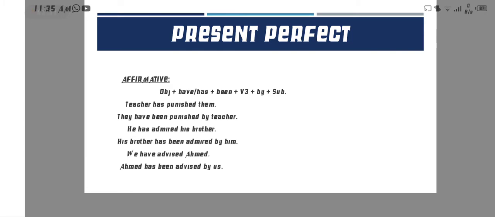Now the next example is: he has admired his brother. Here his brother is the object, he is the subject, admired is the verb, and has is the helping verb. According to the structure of affirmative, now we are making passive voice.